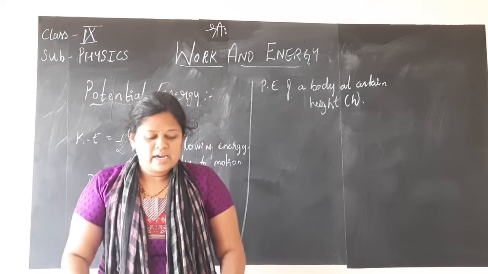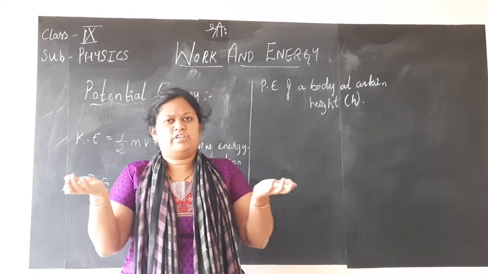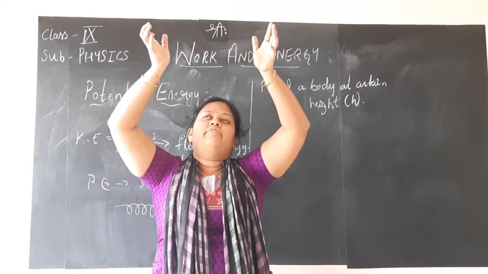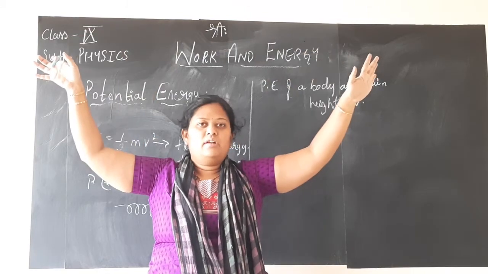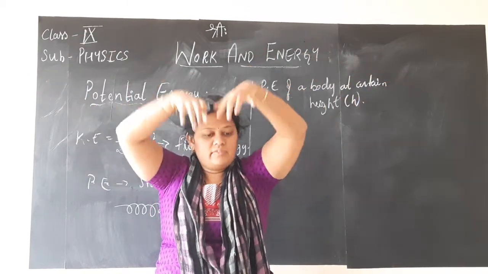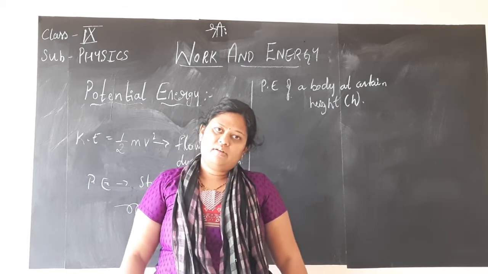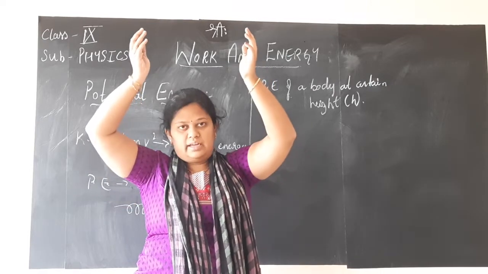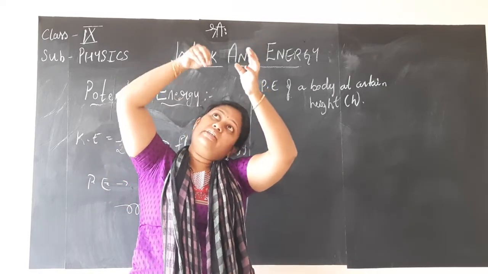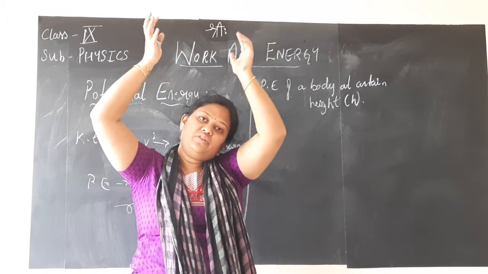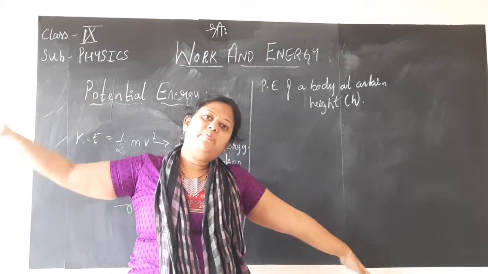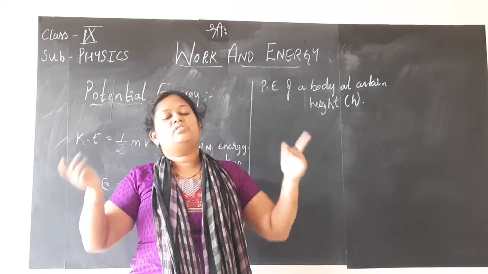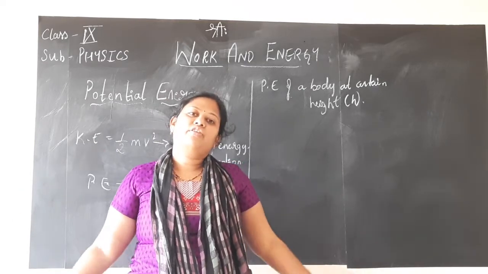When you are lifting any object, say a ball, from the ground to a certain height h, and I release the ball, what will happen when I release the hand? The ball will obviously fall down towards the ground. So, when you are lifting the ball up to a certain height, you are storing some energy in the ball. You are giving energy to the ball. That energy will be spent when you release it and it is falling towards the ground.